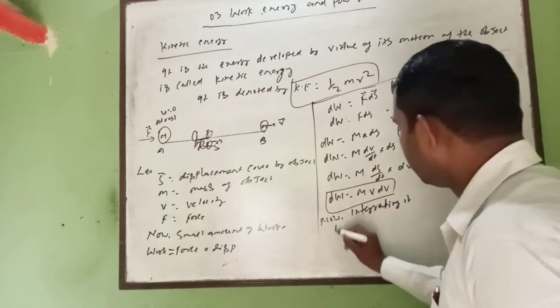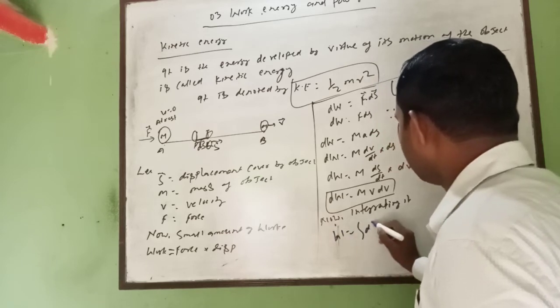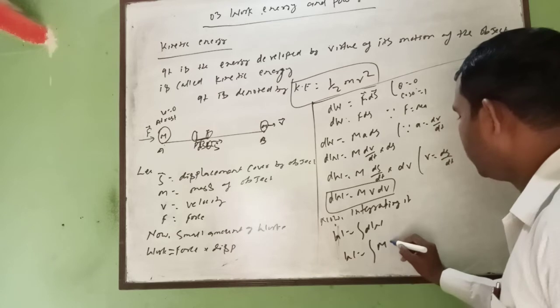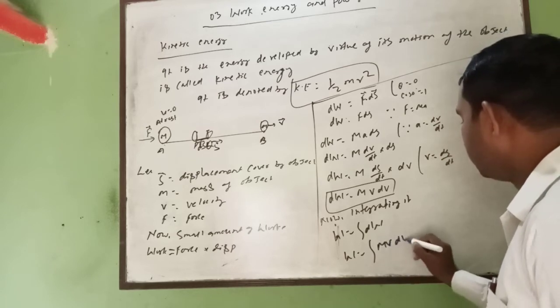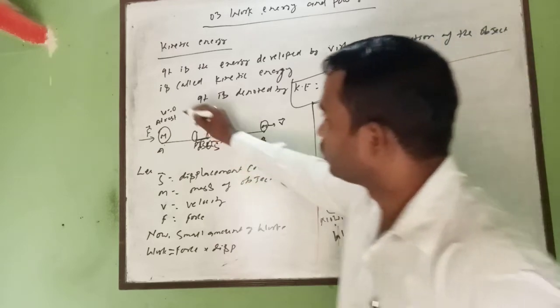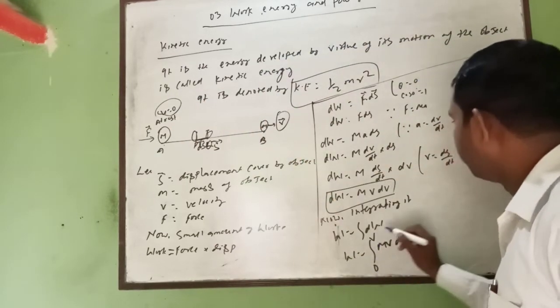You know the formula, W is equal to integration of dW. So W is equal to integration of what is the value of dW, m v dv. And here is the limit. This is the velocity, so velocity starts from 0 to v. You will take 0 to v.